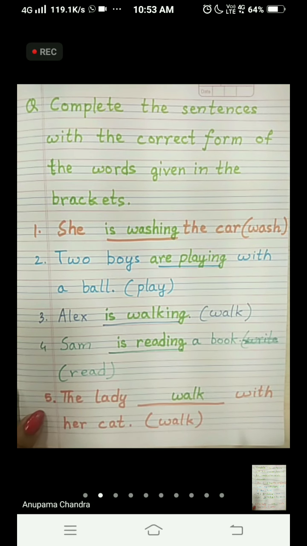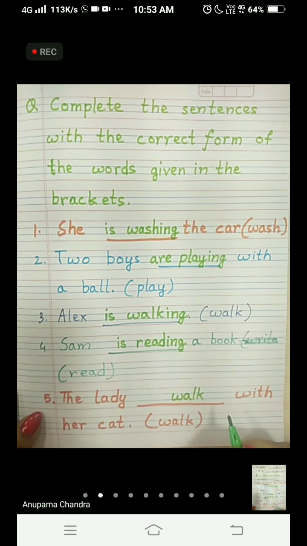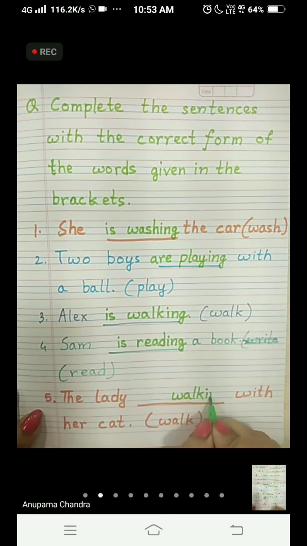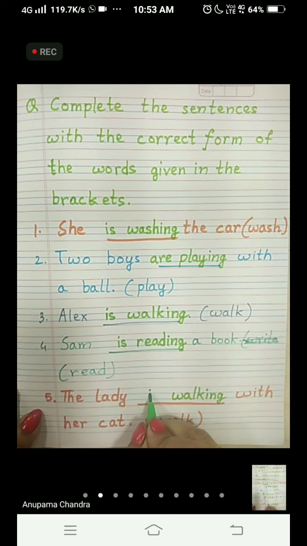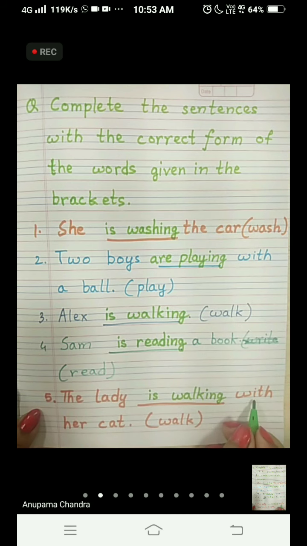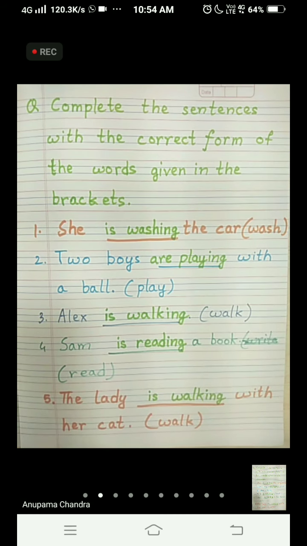And what is the rule for making it present progressive tense? We have to add ing, and before the word we will write one more word, that is is. The lady is walking with her cat.